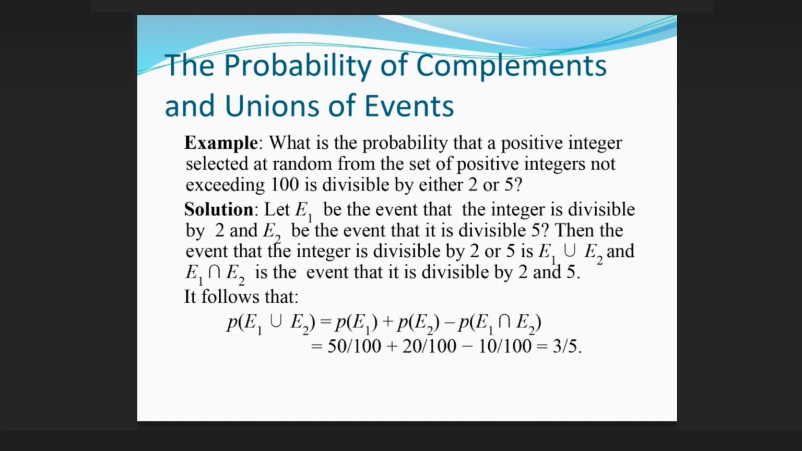It follows that P(E1 ∪ E2) equals P(E1) plus P(E2) minus P(E1 ∩ E2), which equals 50/100 plus 20/100 minus 10/100, which equals 3/5.